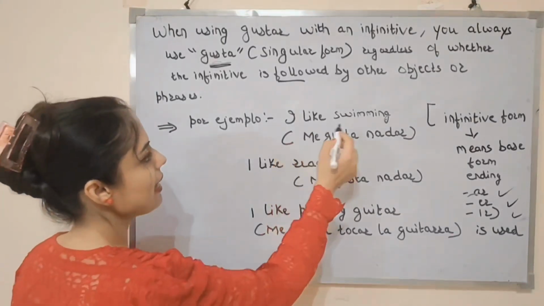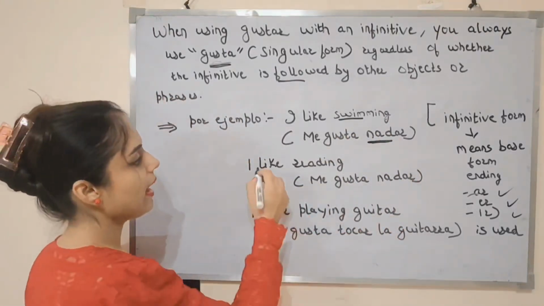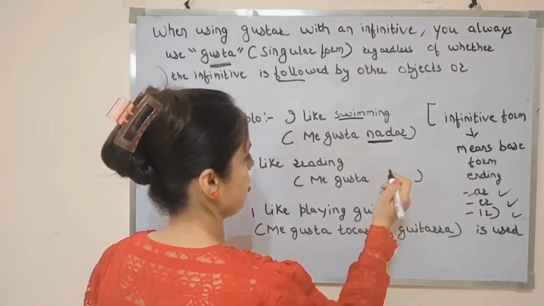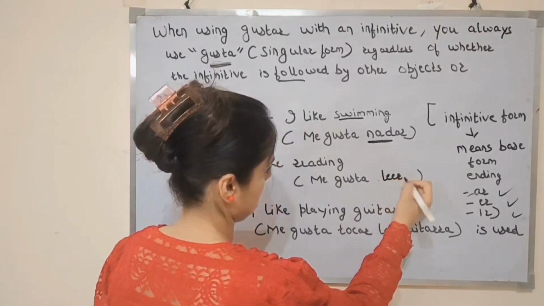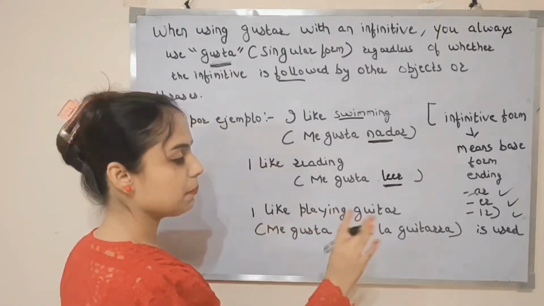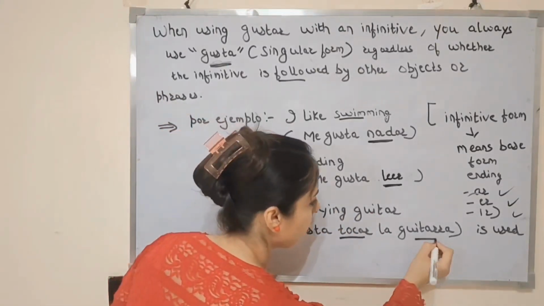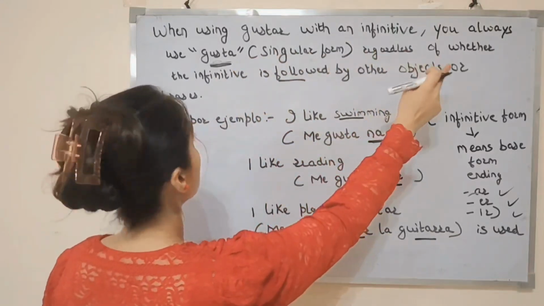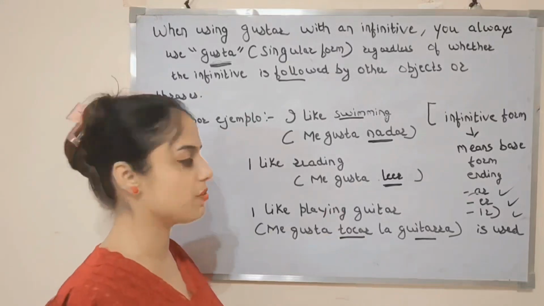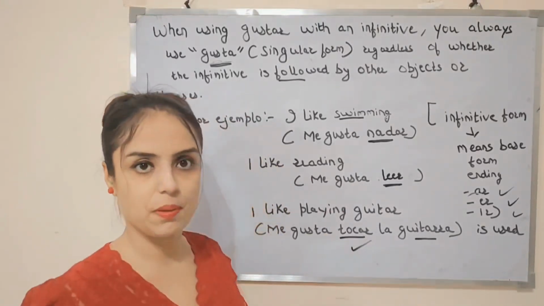Por ejemplo, I like swimming. Me gusta nadar. I like reading. Me gusta leer. Vale? Infinitive form. Now I like playing guitar. Vale? Me gusta tocar la guitarra. Here I mentioned the singular form regardless of whether the infinitive is followed by other objects or phrases, then also we will use the infinitive. Me gusta tocar la guitarra. Tocar, the infinitive form. Vale?